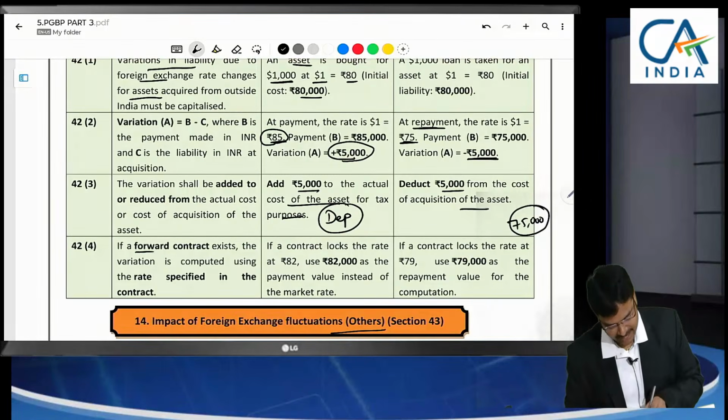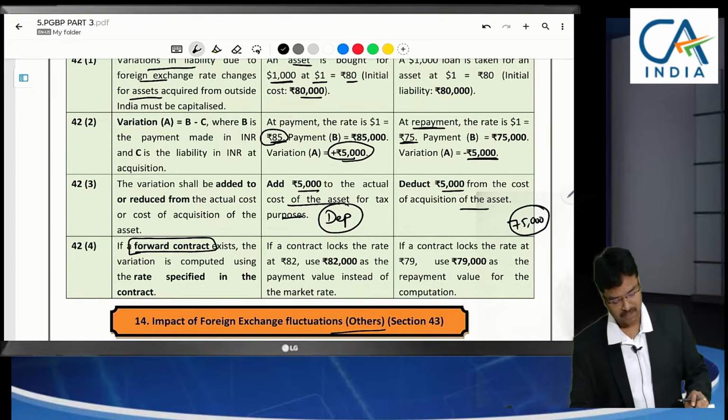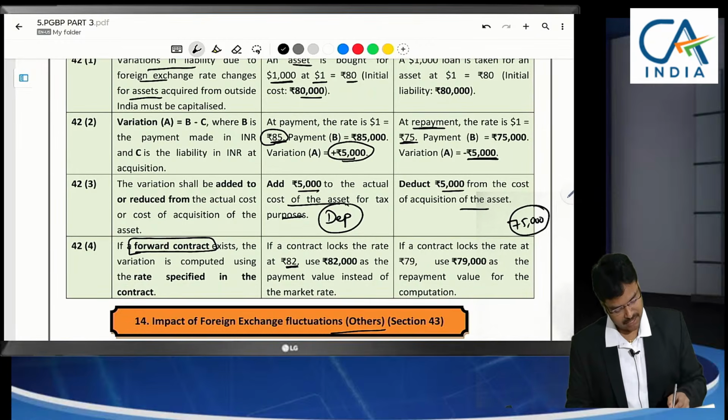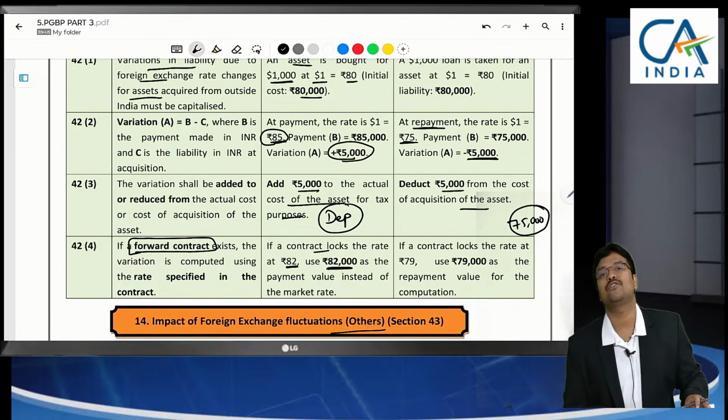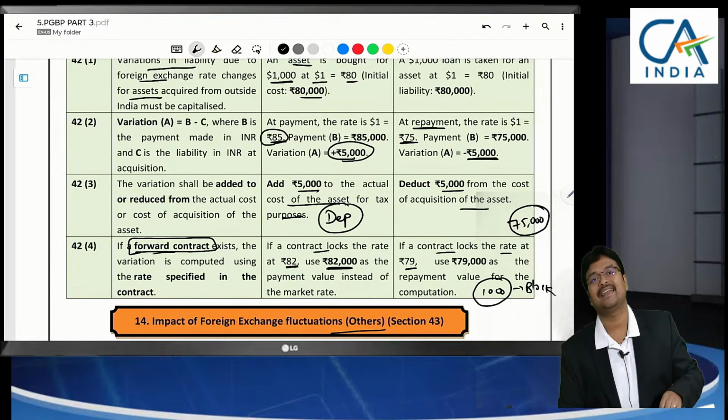But if you have entered into a forward contract where the exchange rate is fixed, maximum to the extent of 82,000 only we can make payment. Forward contract is already entered. So in this case, forward rate only should be considered up to the extent of 82,000. That means 2,000 only should be added to the cost. If a contract locks at 79,000, then only 1,000 should be regarded as not income, reduced from the block. Am I clear? If a forward contract is entered, the specific rate has to be applied.